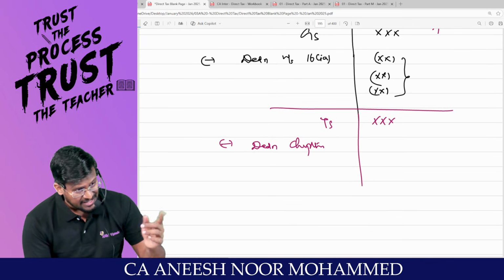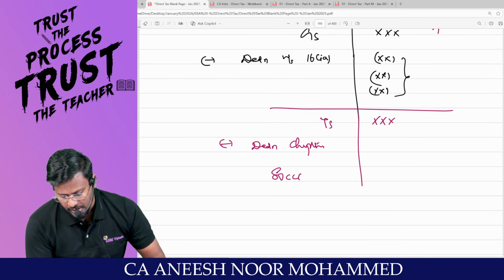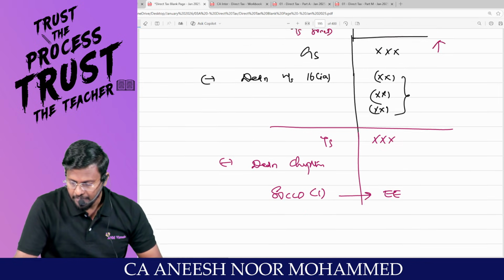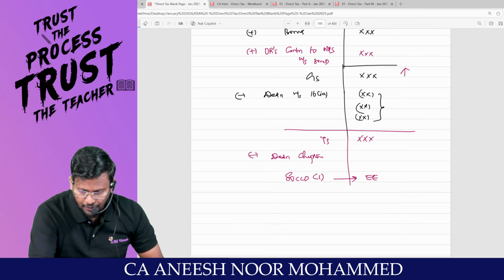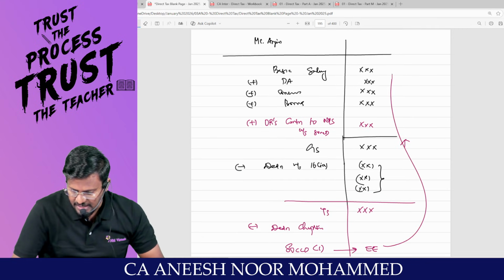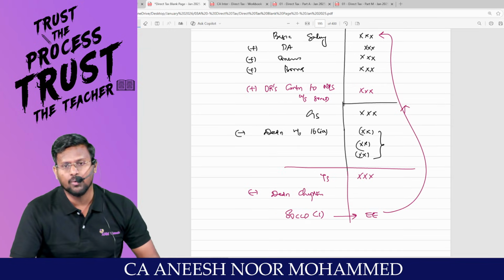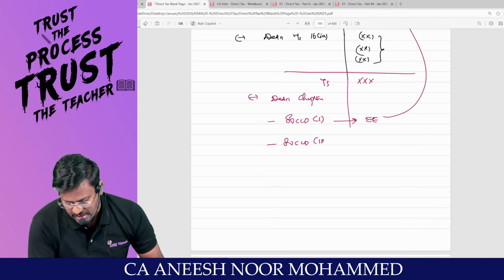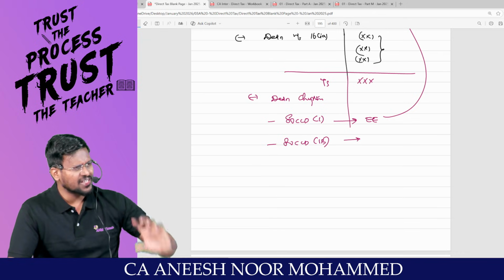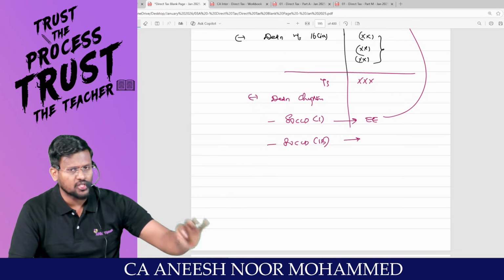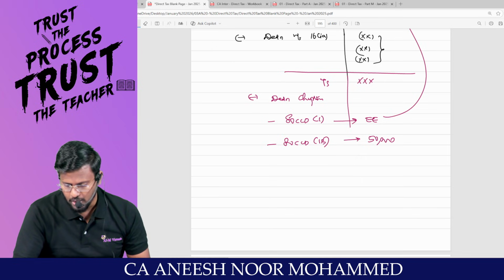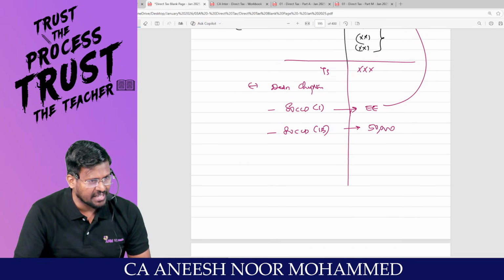In that chapter 6A deduction, you will be having 80CCD subsection 1. This is whose contribution? This he would have contributed from the basic salary. So from this amount only this figure would have gone. Less 80CCD subsection 1B. We asked him to contribute only 10%, but he is contributing more than 10%. So up to 50,000 rupees, you can claim deduction under 80CCD subsection 1B.